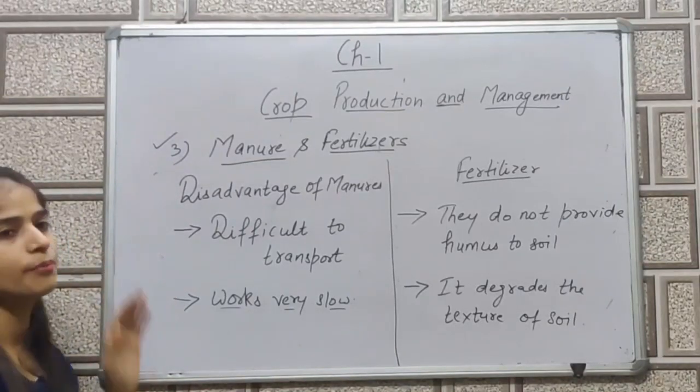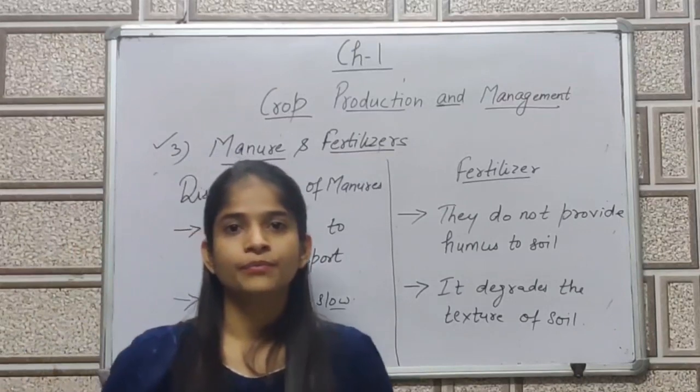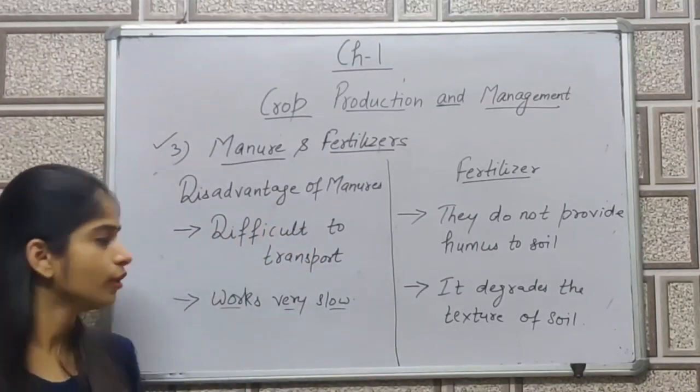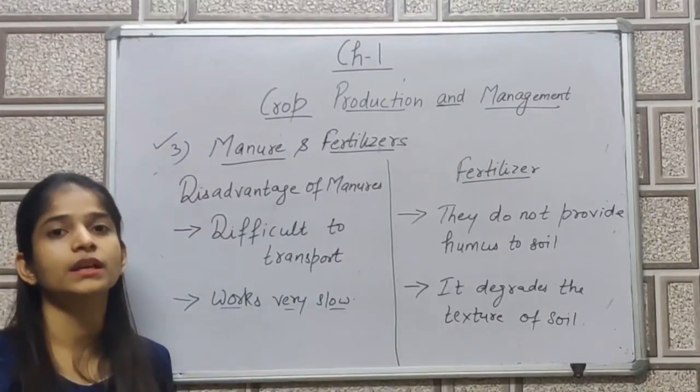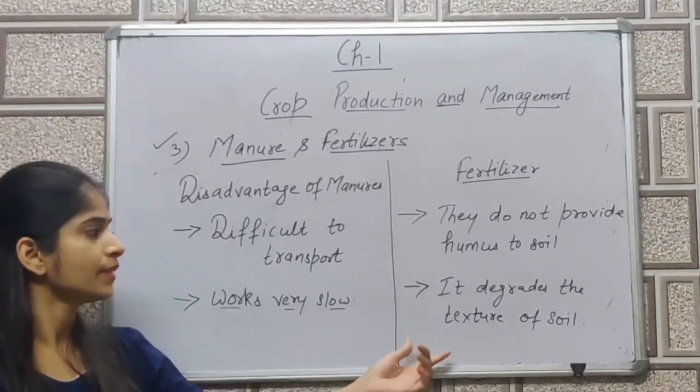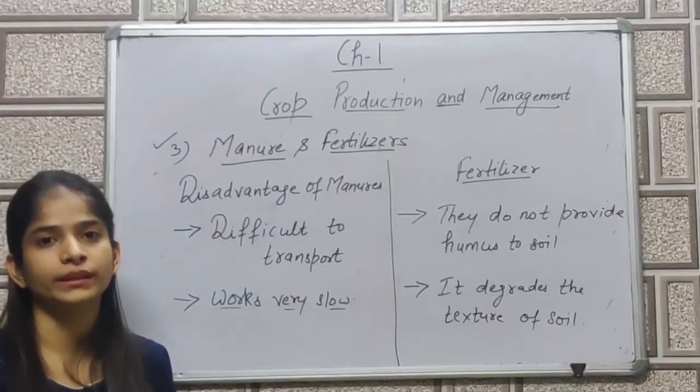So in the case of manure, they are difficult to transport. It is not easy to transport manure and they work very slowly. In the case of fertilizer, they do not provide humus to soil and it degrades the texture of soil.